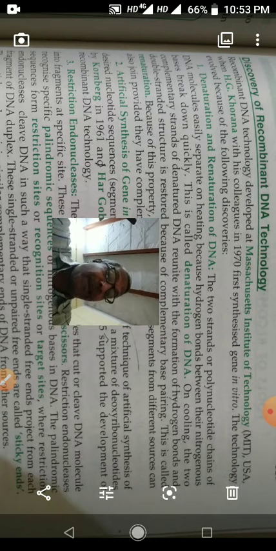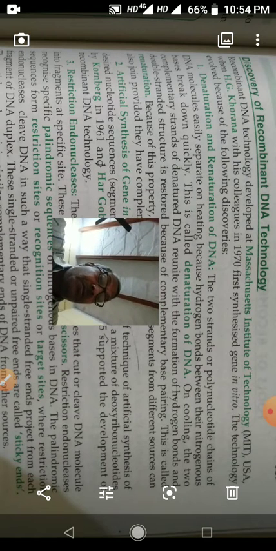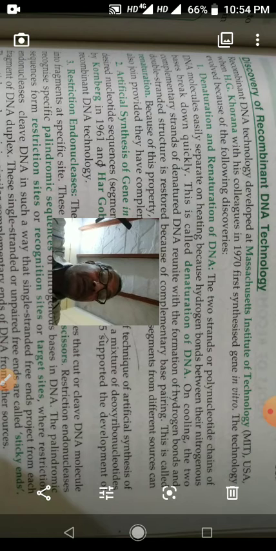Next was the use of plasmids or phages as vectors. So the identification of plasmids and their ability to replicate independent of bacterial cell multiplication also helped in the development of recombinant DNA technology. So due to these discoveries, recombinant DNA technology evolved. So children, you have to learn.